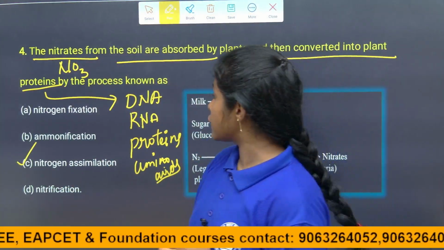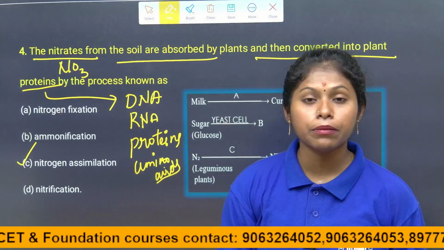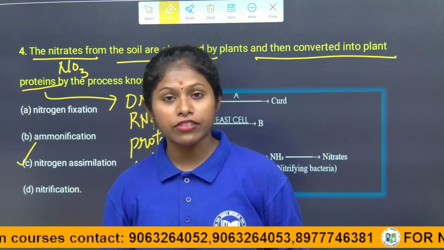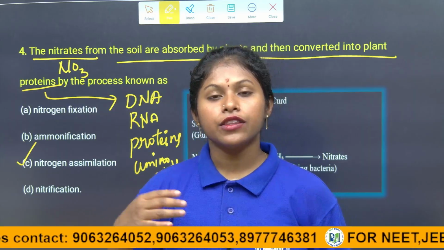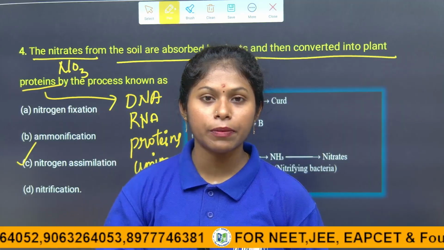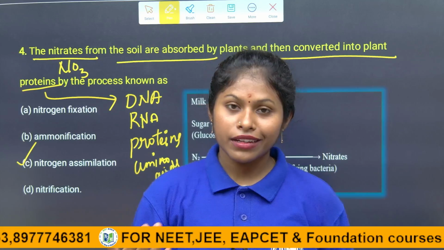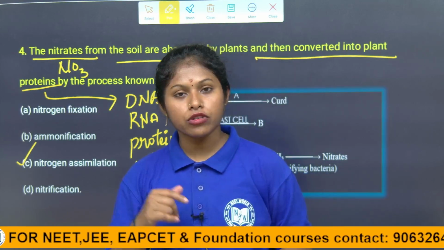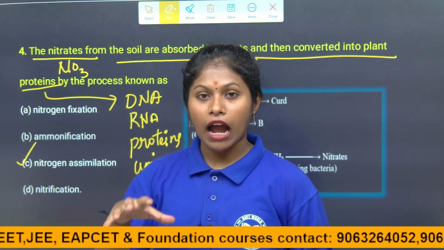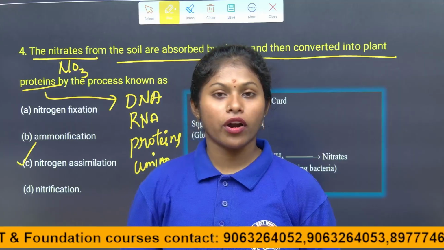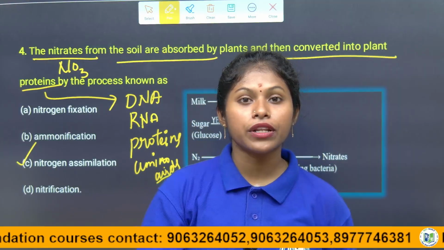After nitrogen assimilation, children, it is converted and makes the proteins. But after the completion of their life cycle, the dead and decaying matter present in the soil will break down into ammonia, right, children? That process is called ammonification. But after the absorption of the nitrates into the plant body, it will convert into a utilizable form.